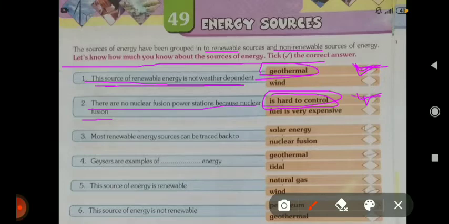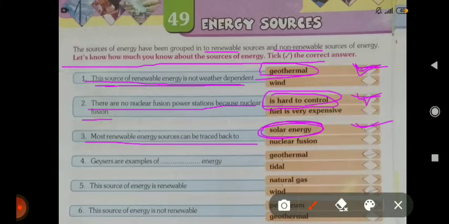Third, most renewable energy sources can be traced back to solar energy. Most renewable energy comes from solar energy. You can tick here.